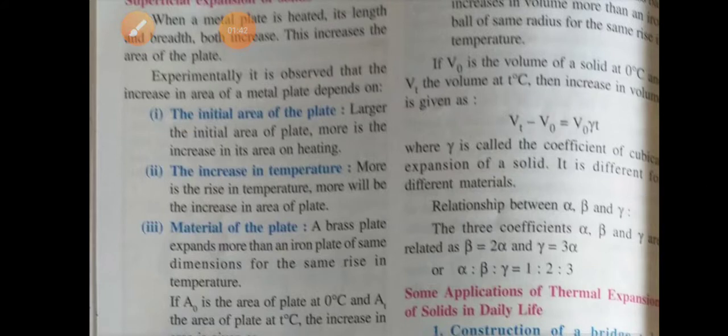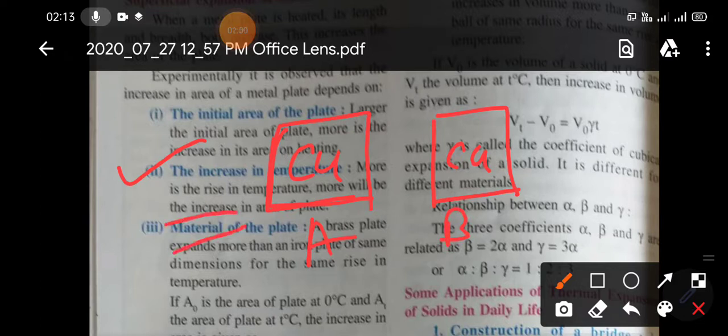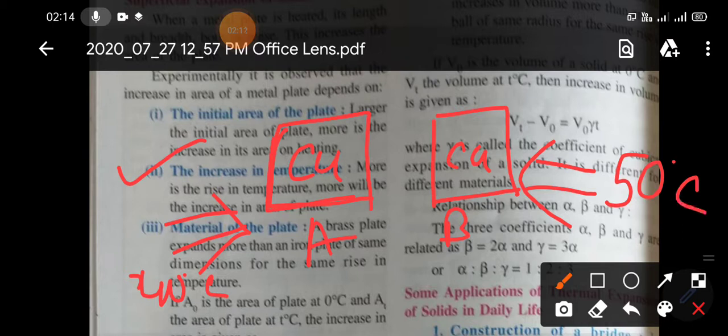The second thing is the increase in temperature. Now suppose again you have two plates made of the same material, say two copper plates of the same area, plate A and plate B. Now you are heating the first plate to a temperature of 40 degrees C, and you are heating plate B to a temperature of 50 degrees C. What will happen?